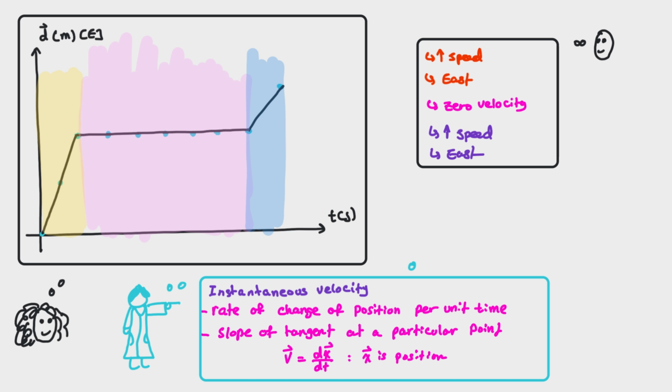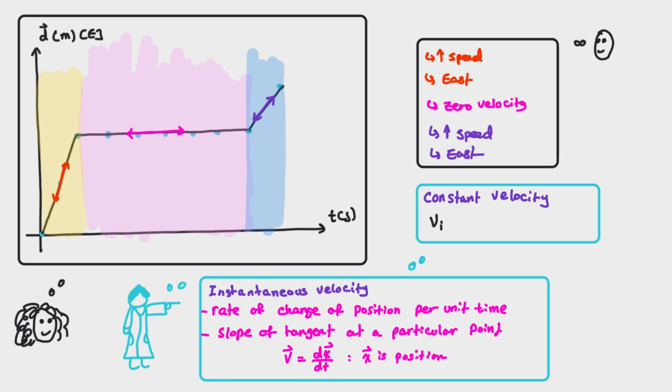Mr. S agreed. He also mentioned that you can still determine the average velocities between any 2 points on the graph. For regions of constant velocity, the average velocity and the instantaneous velocities are the same. Mr. S then said, let's use some numbers.